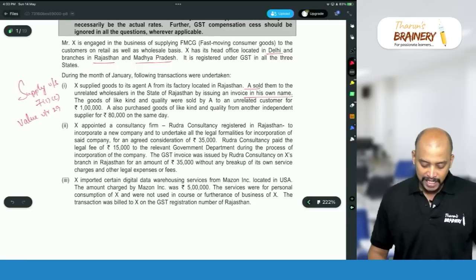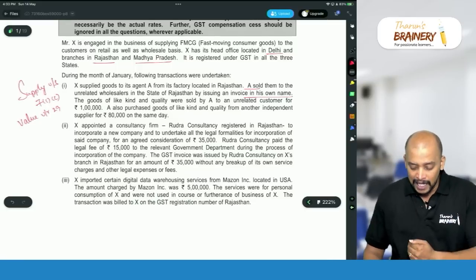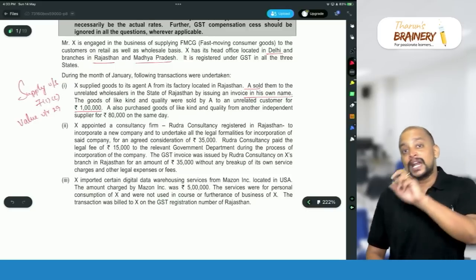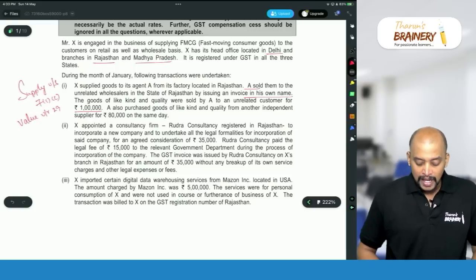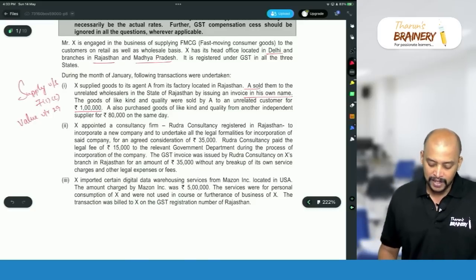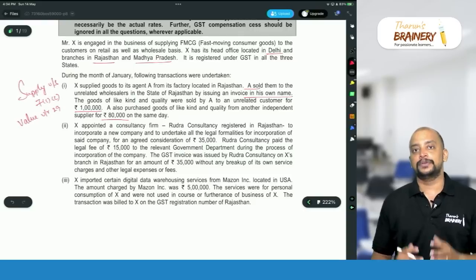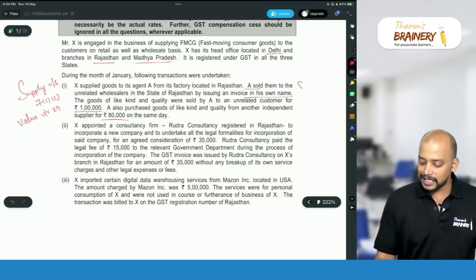What is the open market value? If you see, the goods of like kind and quality were sold by A to an unrelated customer for 1 lakh. So resale price is 1 lakh. 1 lakh into 90% is what? 90,000. A also purchased goods of like kind and quality from another independent supplier for rupees 80,000 on the same day. So 80,000 is the open market value. So in this case, what will be taken as the value? Either 80,000 or 90,000 at the option of the supplier.